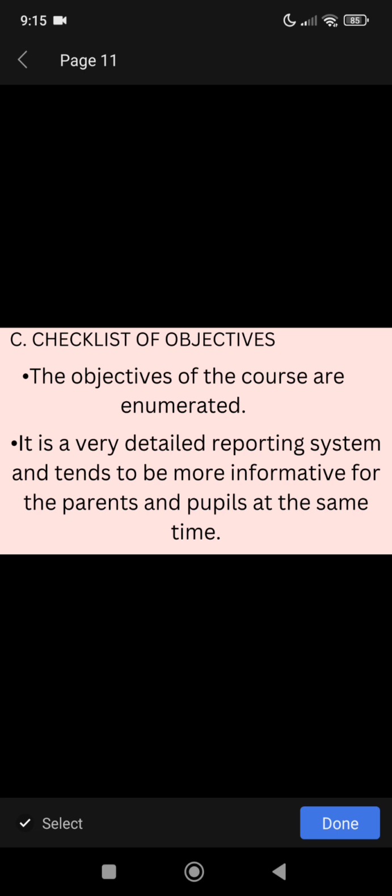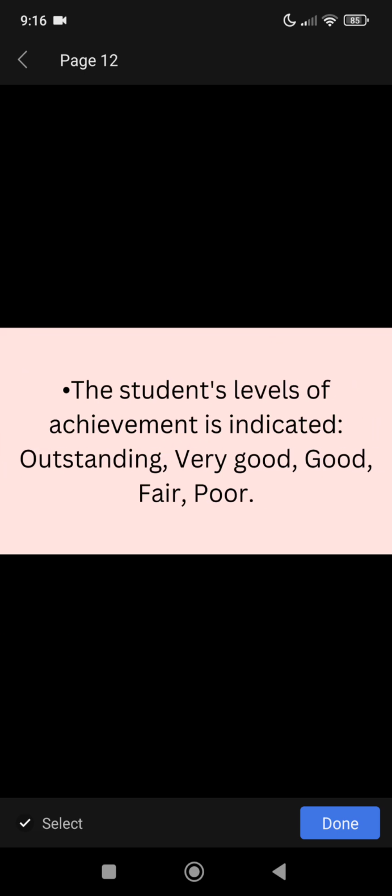Checklist of objectives. The objectives of the course are enumerated. It is also a very detailed reporting system and tends to be more informative for the parents and pupils at the same time. The student's level of achievement is indicated: outstanding, very good, good, fair, and poor.